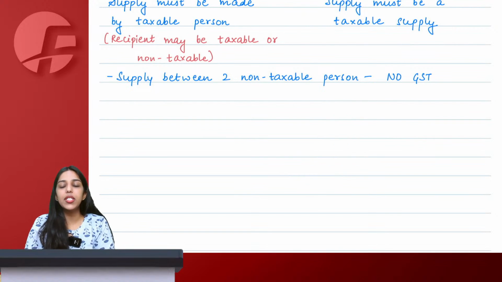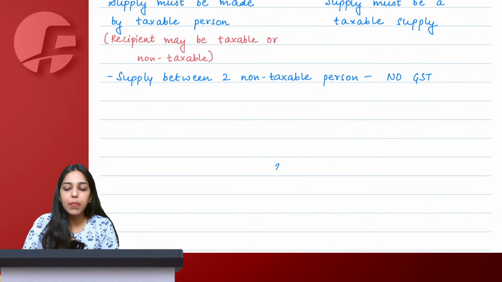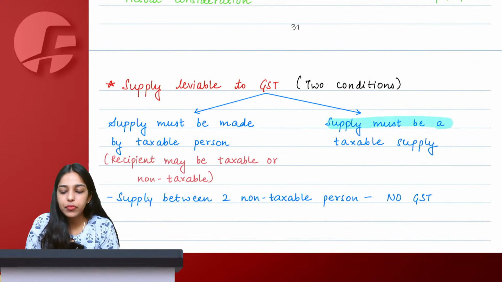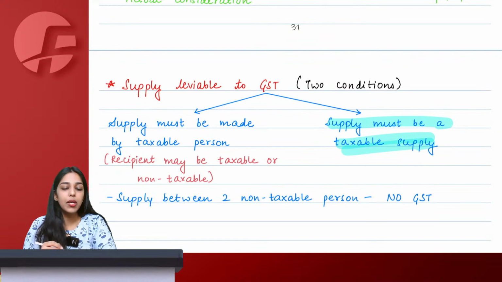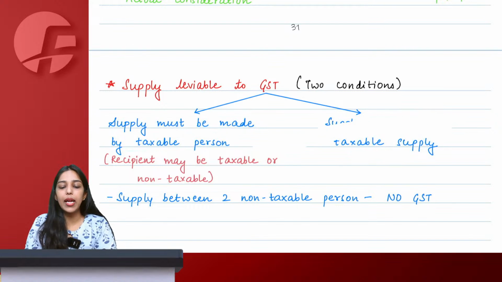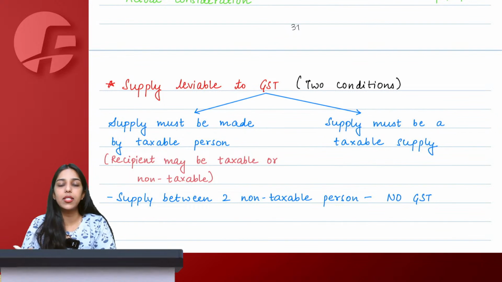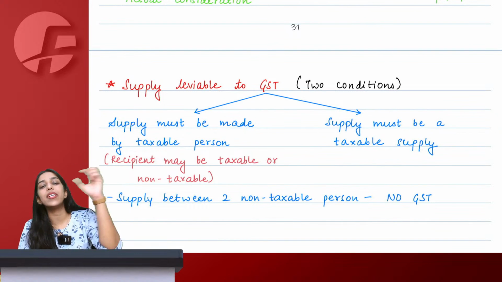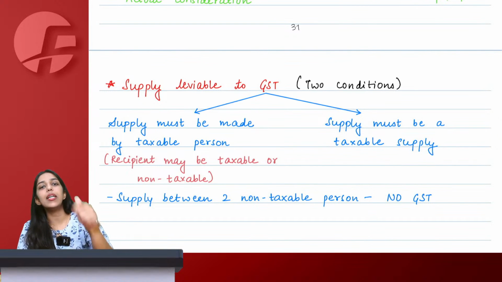But two very essential conditions: the supply has to be taxable, and the supplier has to be taxable. There is no condition on the recipient being taxable. If the supplier and supply are taxable, GST will be levied.